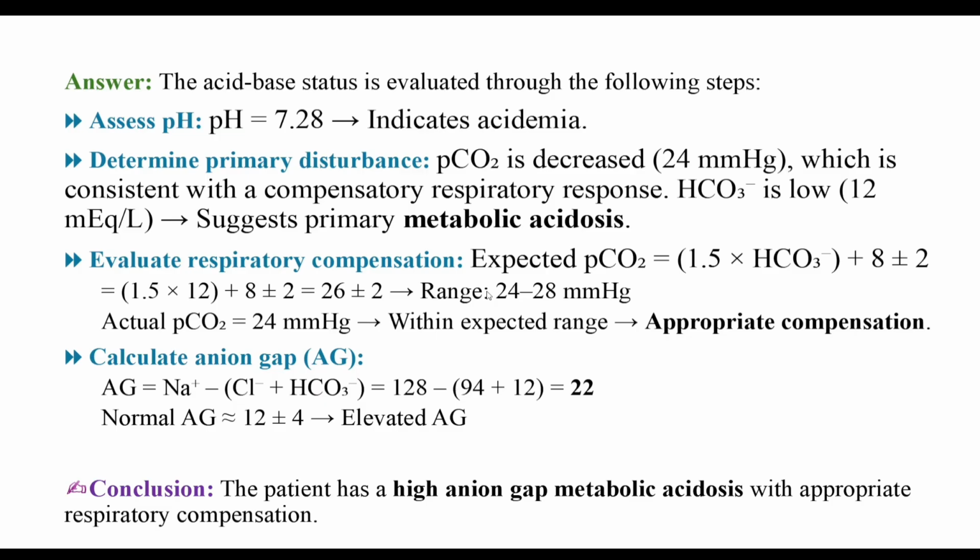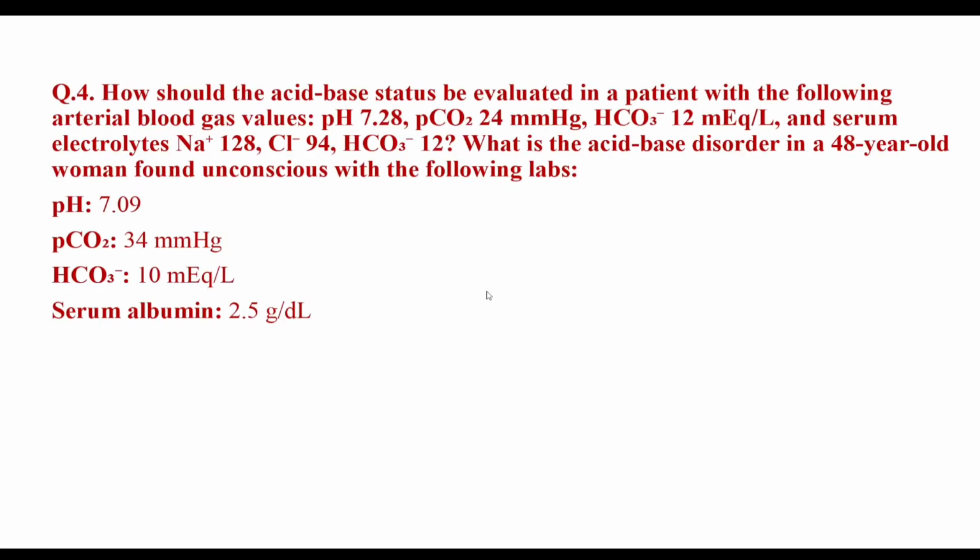Now calculate the anion gap. Anion gap is 22, that is more than the normal level, so it is high anion gap metabolic acidosis with appropriate respiratory compensation. Now see the fourth question.